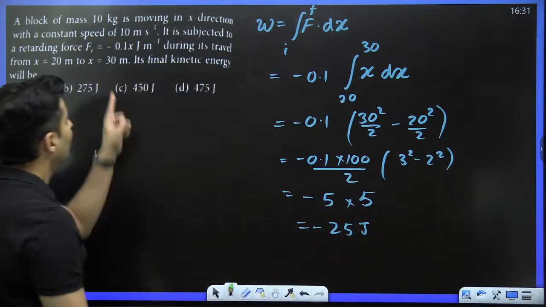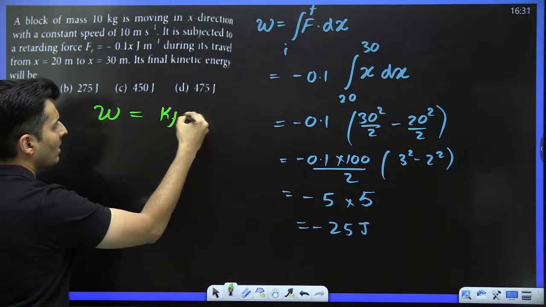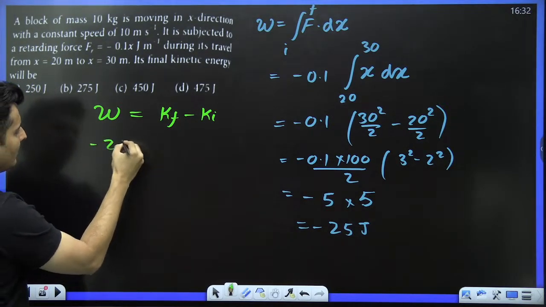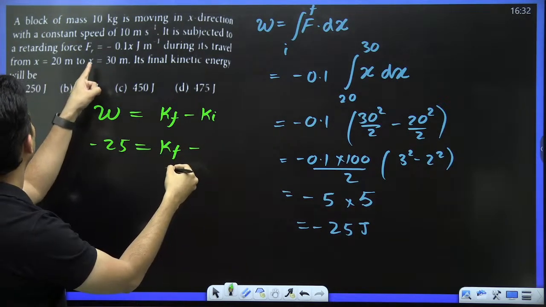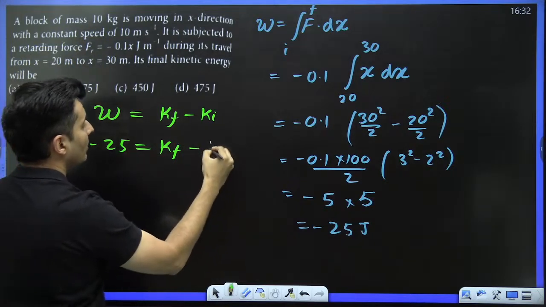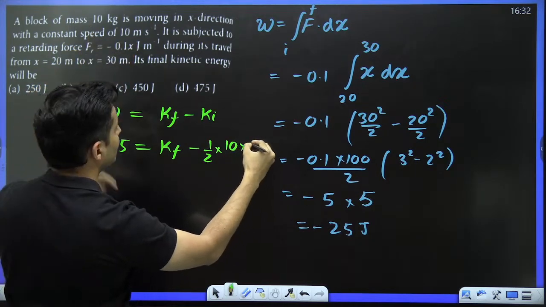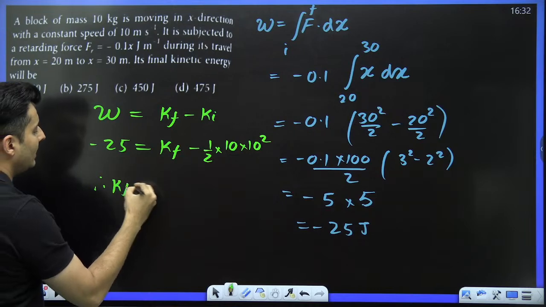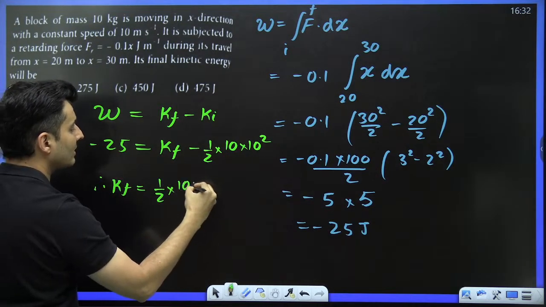You have to find the final kinetic energy using the work kinetic energy theorem. This is the work kinetic energy theorem. So work done is minus 25. Final, I don't know. Initial, where is it? Oh, I don't know initial, I have to find it out. So it will be half, mass is 10, into speed is basically 10 square. So the initial kinetic energy is half of 10 into 10 square, which is basically 500.